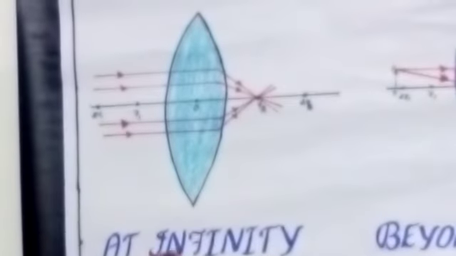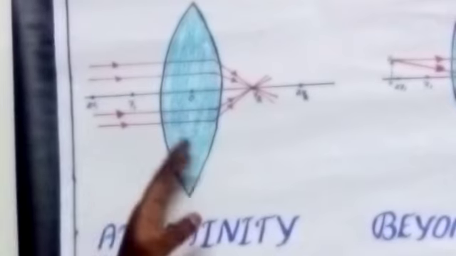Okay. The first one: depending upon the position of the object, where is the image forming? The first position of the object is that we are placing it at infinity. Infinity means it is far away from the lens. The object is far away from the lens.